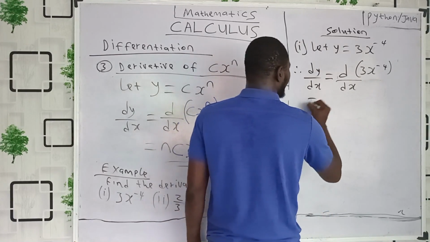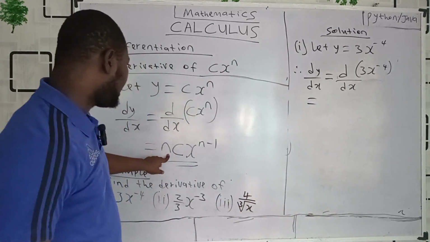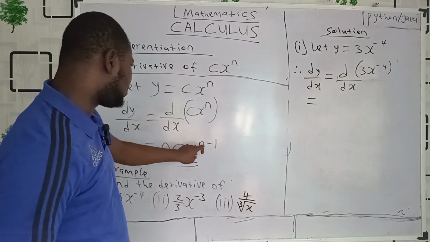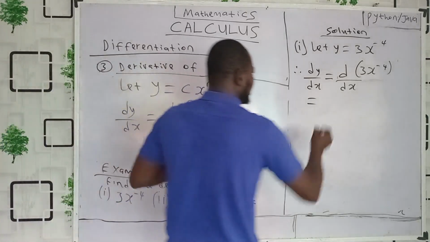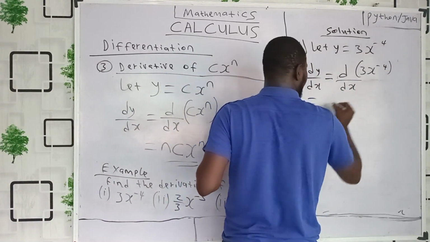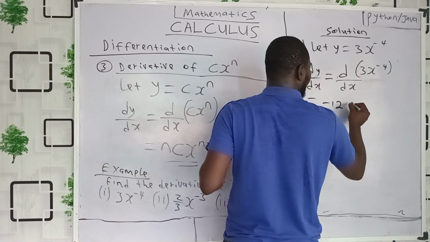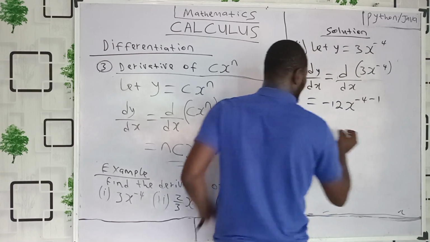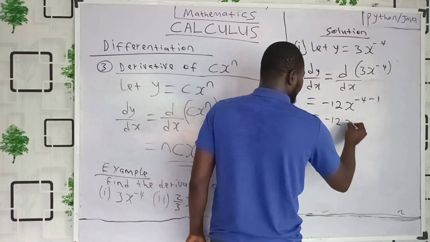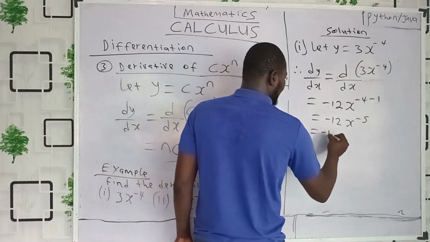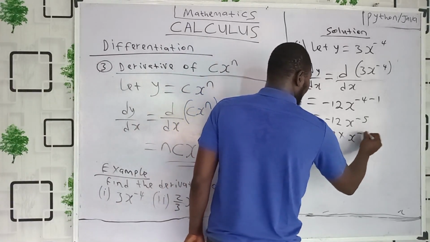To now become, using the formula, the power n multiplied by this c, then x raised to power, you subtract 1 from n. So it will now become minus 4 times 3, that's minus 12. Then x raised to power what? Minus 4 minus 1, that's going to be minus 12, x raised to power minus 5. And of course, I can simplify this further. That's going to be minus 12 multiplied by x raised to power minus 5, isn't it?